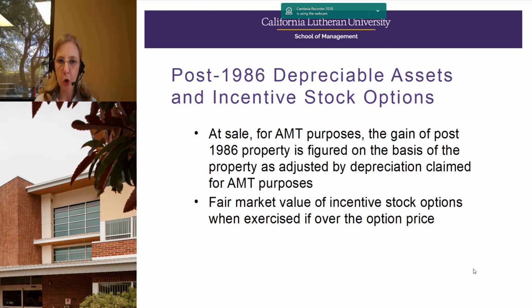And in the real world, I don't see incentive stock option plans as often as I used to, but when I do, quite often, I see clients being subject to AMT because that add back tends to be pretty significant. So that's something to watch for with your clients who have stock option plans.